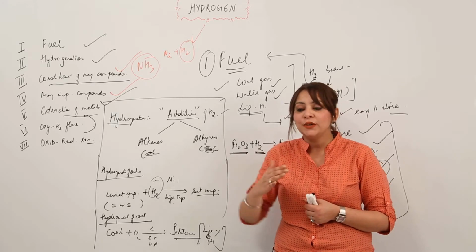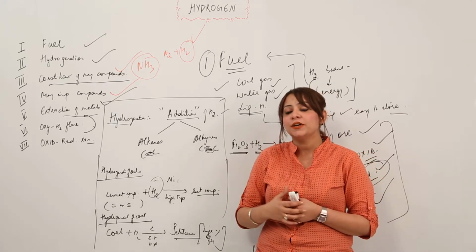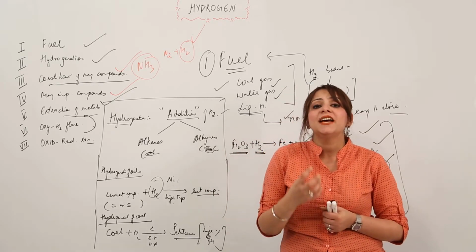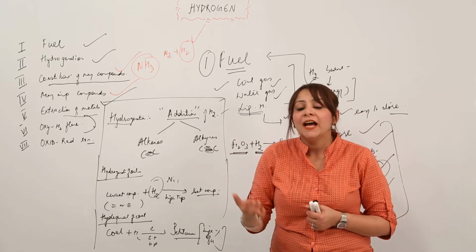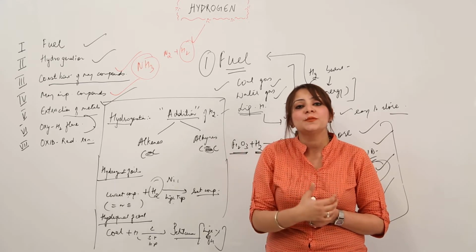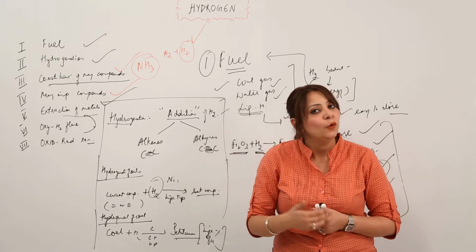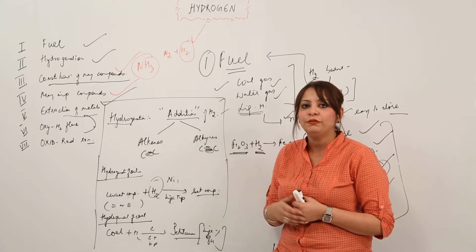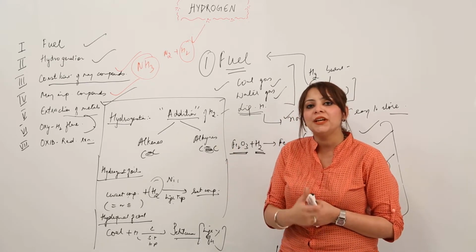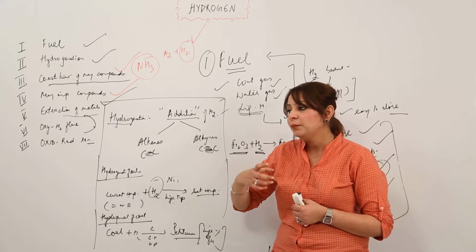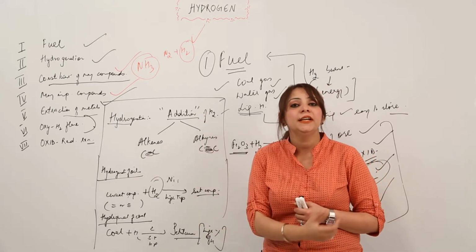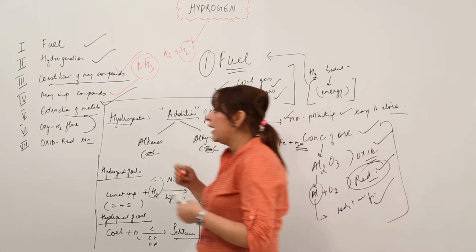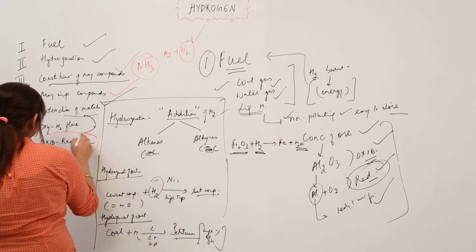And when somebody asks you what property it is acting as, or why it is being used in welding and cutting, it is the energy it produces, right? And where this energy is used, it is used in cutting and welding purposes. So simple. So now you know what oxyhydrogen flame is, where it is used, and what property of hydrogen makes it usable in welding and cutting purposes, right? So the last use we have is oxidation and reduction.